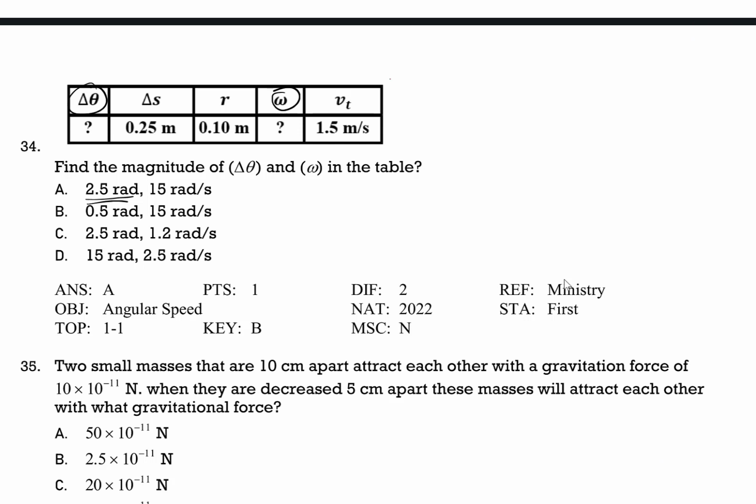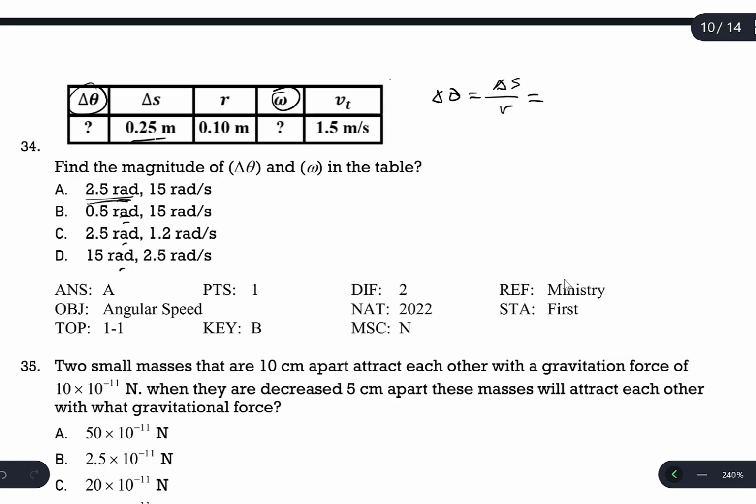So angular displacement will be calculated in radians. The equation of the angular displacement, delta theta, is delta S over R. Delta S is given as 0.25, R is given as 0.1. The result is going to be 2.5 radians. So with 2.5 radians, the answer can be A or C.